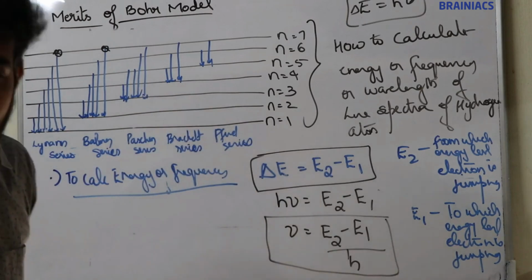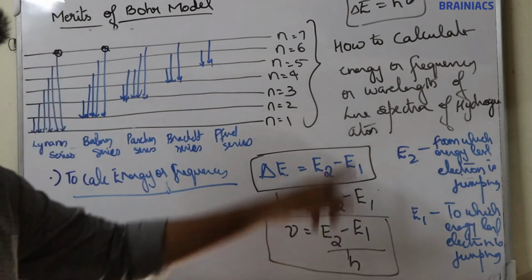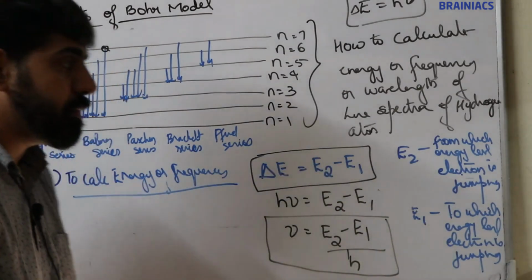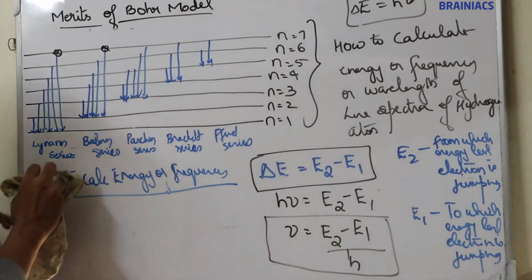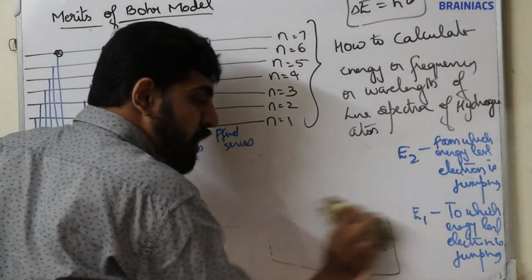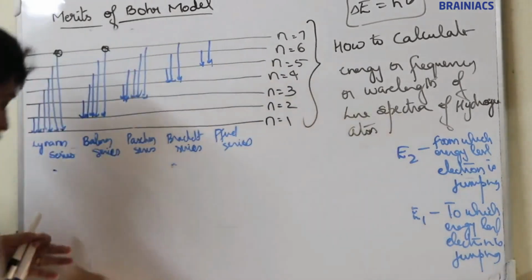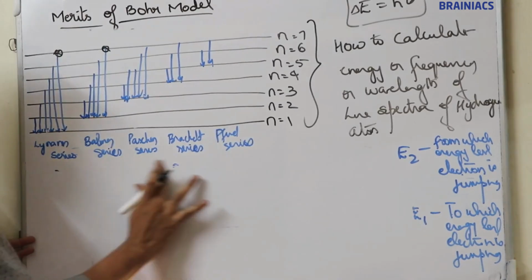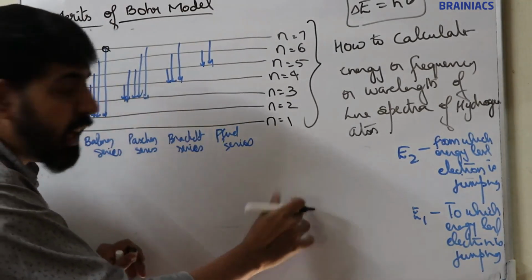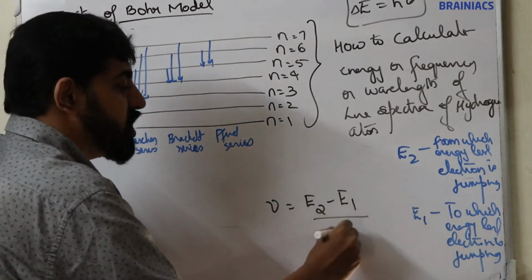Now, to calculate wavelength we can use another equation. By using the earlier equation you can calculate the frequency, nu is equal to E2 minus E1 by h, right?